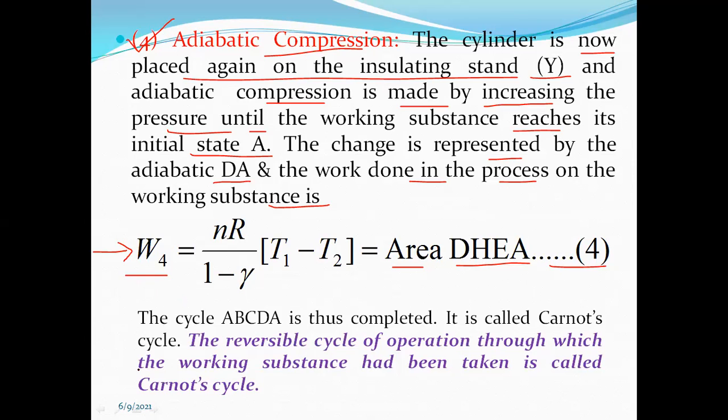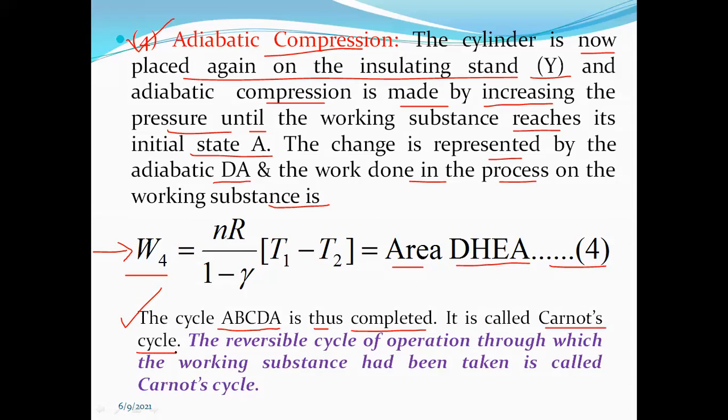Thus, whether we talk about 1 2 3 4, or W1, W2, W3 and W4, or in terms of Q1 and Q2, or T1 and T2, or the work done by the working substance, the cycle according to the indicator diagram, the cycle ABCDA, is completed. It is called Carnot's cycle.